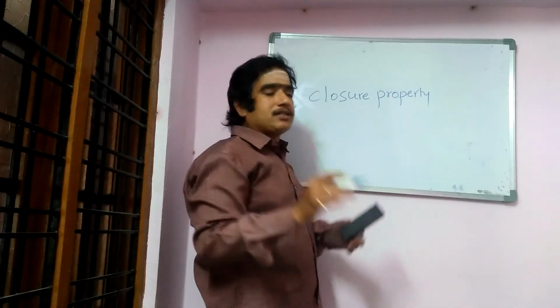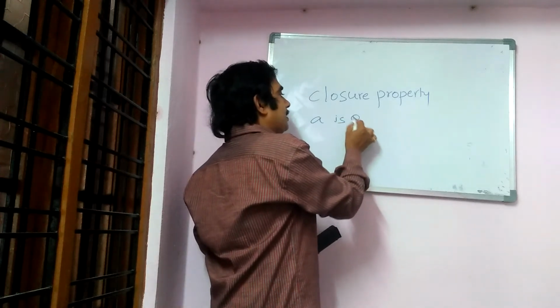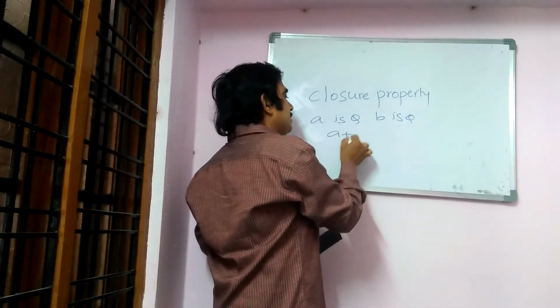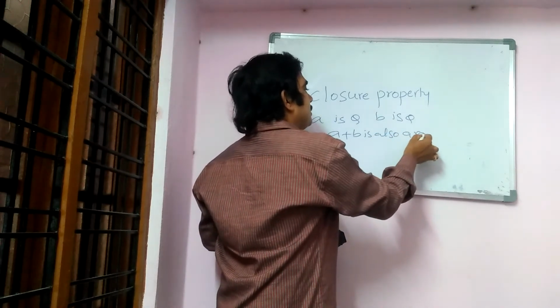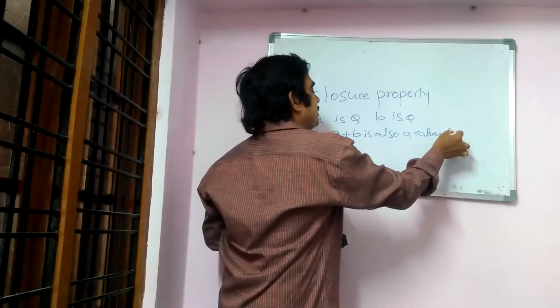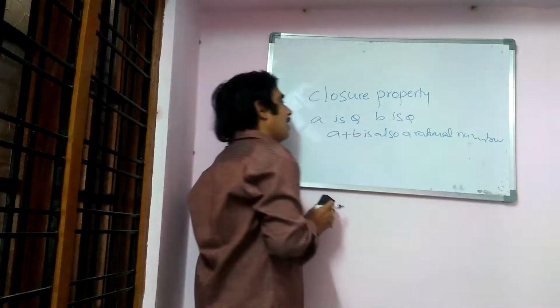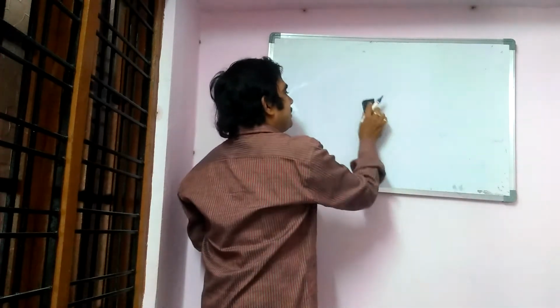First of all, what is the closure property? If a is a rational number and b is a rational number, then a plus b is also a rational number. That is called the closure property, or rational numbers are closed with respect to addition.